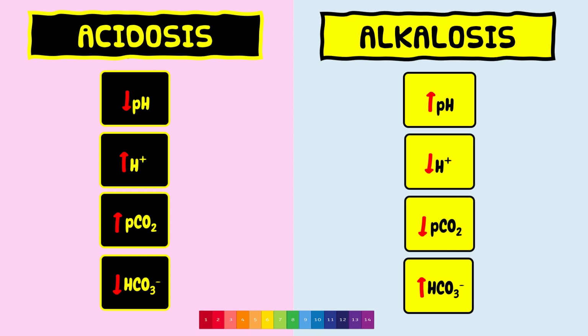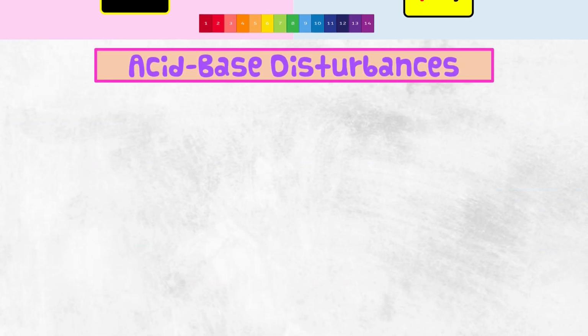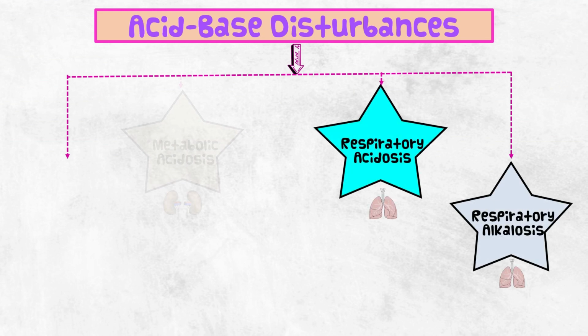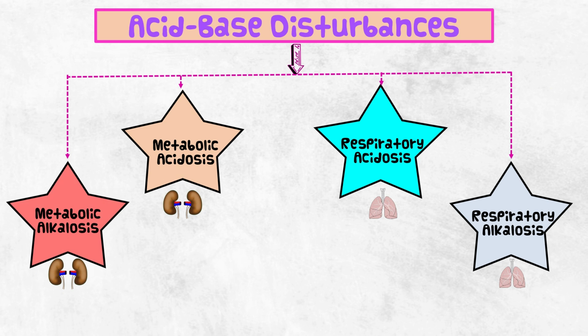Since the partial pressure of carbon dioxide in arterial blood is controlled by lungs, the acid-base disturbances produced by the change in arterial carbon dioxide are called the respiratory disturbances. On the other hand, the disturbances in acid-base status produced by the change in bicarbonate concentration are generally called the metabolic disturbances. So the acid-base disturbances are respiratory acidosis, respiratory alkalosis, metabolic acidosis, and metabolic alkalosis.